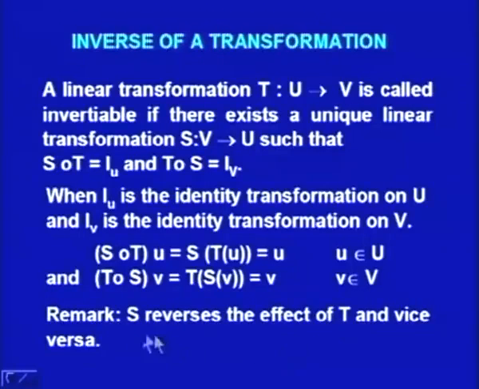Now, one can see that S reverses the effect of T and vice versa. One can notice that u under this transformation goes to T u, but S will take it back to u itself. So, S reverses the effect of T. Here also v becomes S v under the transformation S and T will take it back again to v.